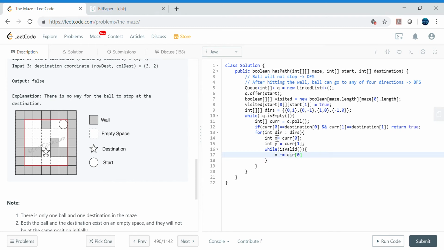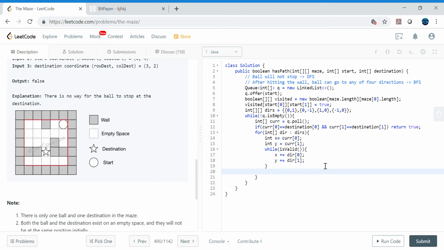and this is in fact a single dimensional array, because we are iterating the two-dimensional array, and the two-dimensional array will give every time the one-dimensional array, because a two-dimensional array is the collection of all the one-dimensional arrays. So for every one-dimensional array we are just taking x and y coordinates here, and y plus equals direction 1. So this is the y coordinate. We will just keep doing the same thing again and again.